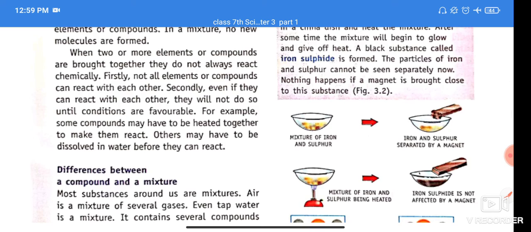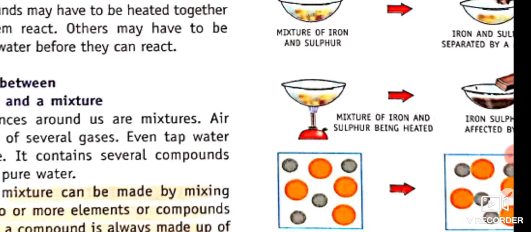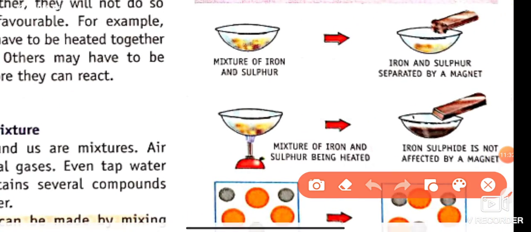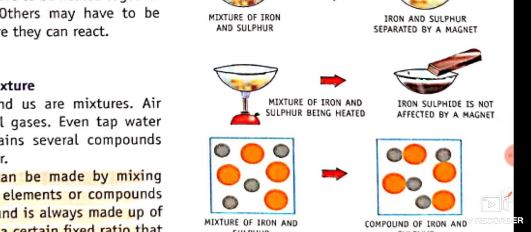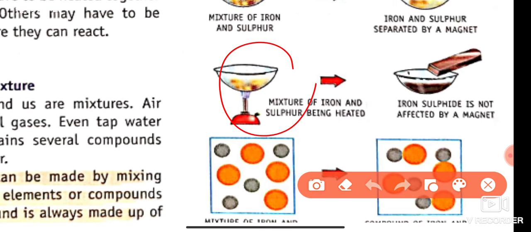We do an activity: we take a mixture of iron and sulfur. When iron powder and sulfur powder are mixed together, we get a mixture of iron and sulfur, and the iron can be separated by the magnetic method. After heating the iron and sulfur together, they form iron sulfide, and the iron cannot be separated with the help of a magnet. So one is a mixture, with no chemical bond between them, but the second is a compound, with a chemical bond formation.